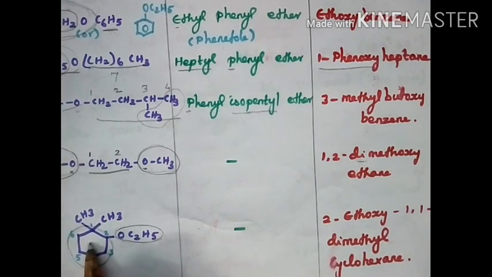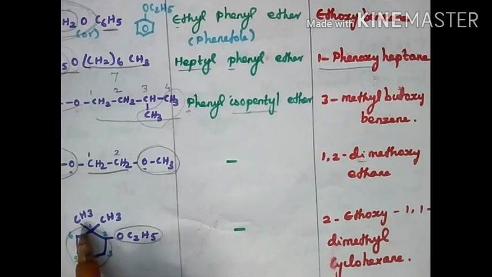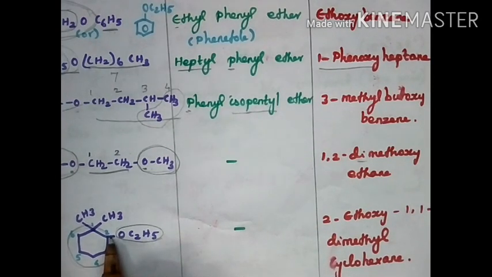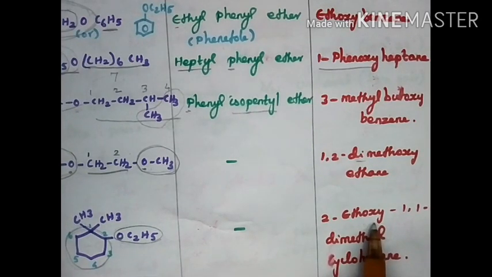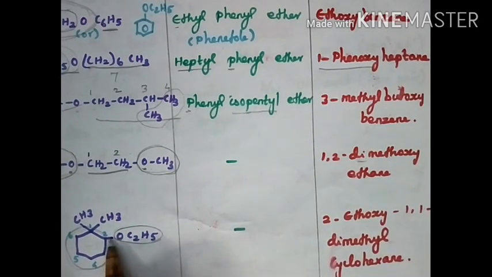but without double bonds, so we must call this cyclohexane. In the cyclohexane, first 2 methyl groups are attached to one carbon, and OC2H5 is on the second carbon. So now these are substituents. First you have to write 2-ethoxy; a 2-carbon ethoxy attached to the second carbon.